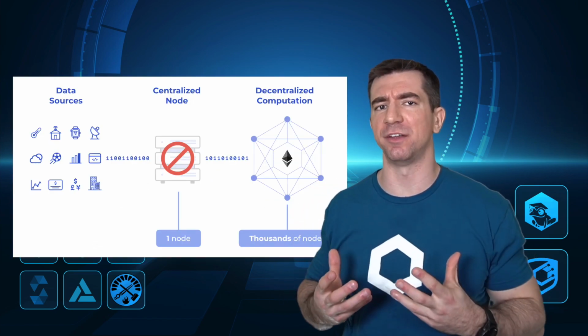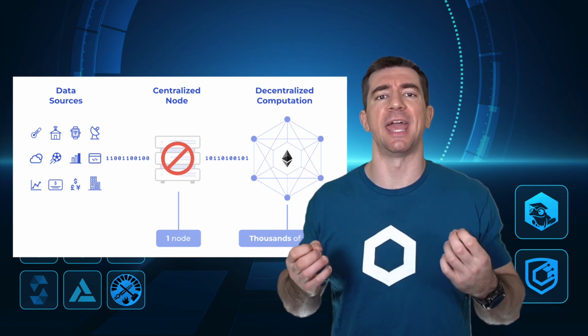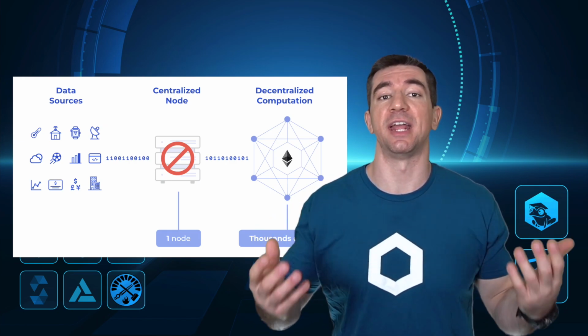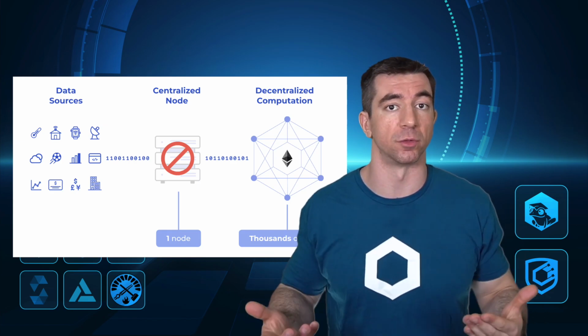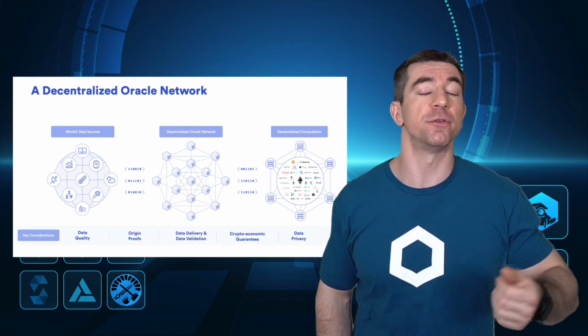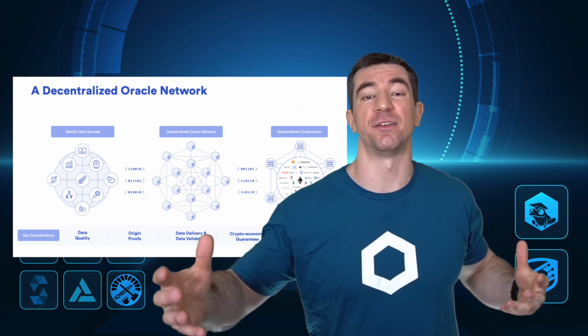However, if we want our applications to stay truly decentralized, we can't work with a single oracle or a single data provider or a single source that's running these external computations. So we need a decentralized oracle network similar to our decentralized blockchain network. Your on-chain logic will be decentralized, but you also need your off-chain data and computation to be decentralized. Combining this on-chain decentralized logic with this off-chain decentralized data and decentralized computation gives rise to something called hybrid smart contracts. And most of the biggest protocols that we interact with today are some type of hybrid smart contract, or interact with hybrid smart contracts to some extent.